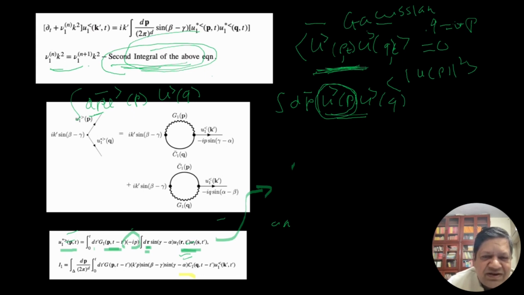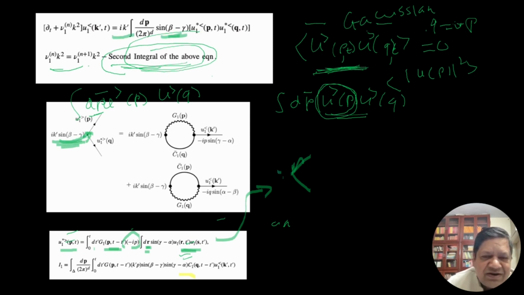So this Green's function is written as, remember we had two of these guys, and this is called the vertex. This is the vertex, okay, and this object is this ik prime sine beta minus gamma, this one.